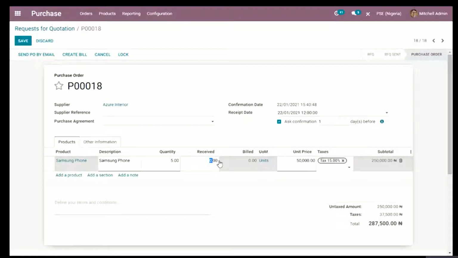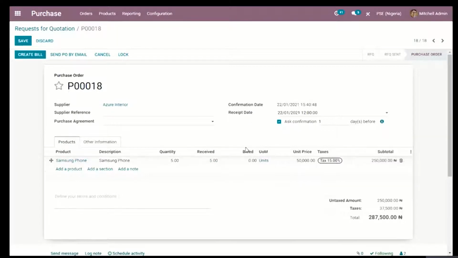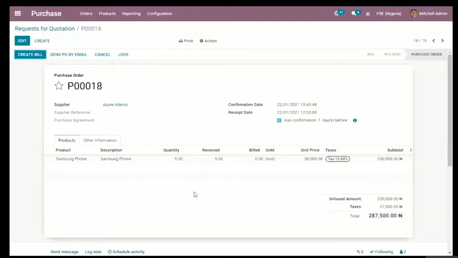What you receive from your vendor might not be up to it, but for the sake of this demo I might just include 5, which is what I ordered for. Now I've ordered for 5 and I can save this. Odoo has confirmed that I've received 5 and it is also equal to what I've ordered for. I can then decide to create the bill.